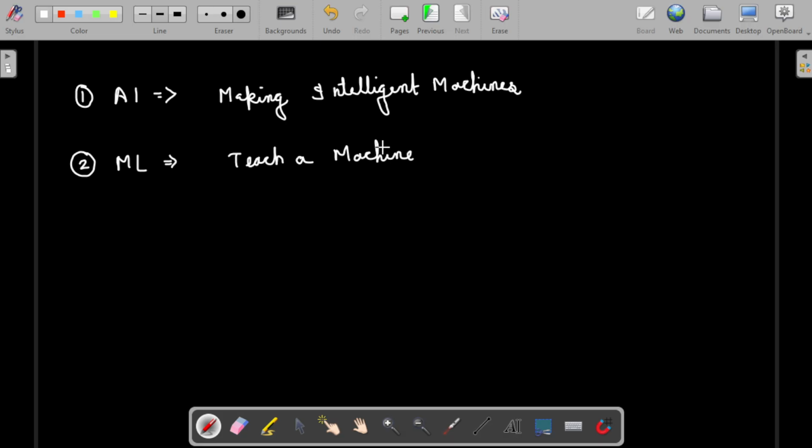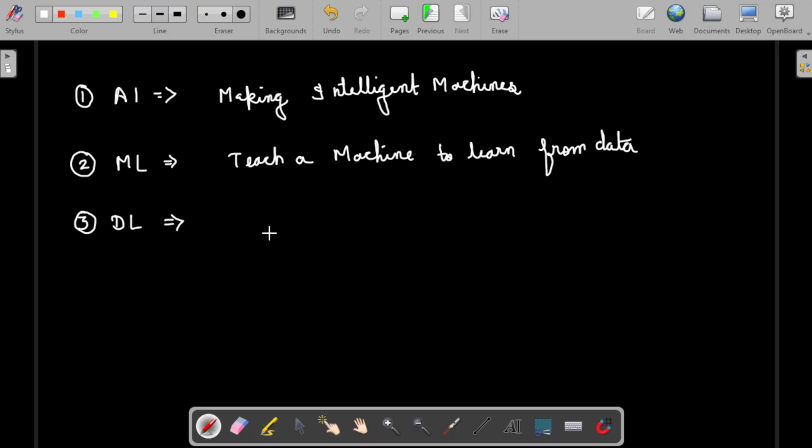The machine may be a computer or program or anything that learns from data. So this is the technical idea behind it. Data is the key role here. Then comes the third subset, which is a subset of machine learning, an even narrower field, which is DL. We are in this space only, not even in the full field of deep learning.